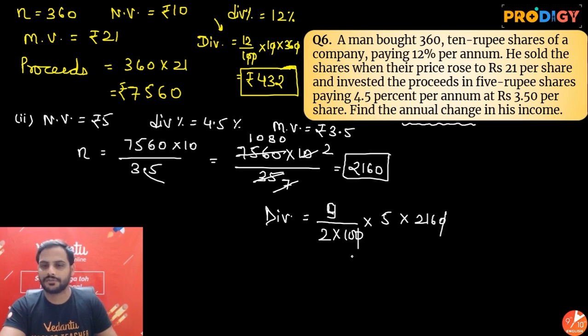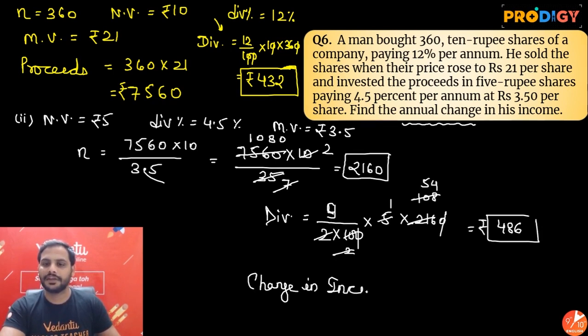Alright, this and this got cancelled. 5 ones are 5, 5 twos are 10. And if I cancel 216, I can say 2 ones are 2, 8 times, and so on. So 9 into 54: 9 fours are 36, carry 3, 9 fives are 45 plus 3 is 48. Rupees 486. So this is the new income.